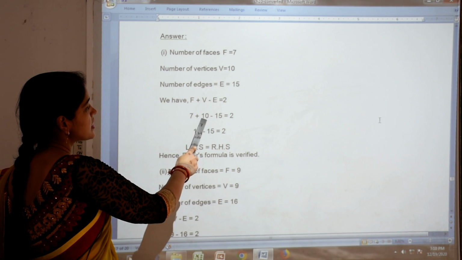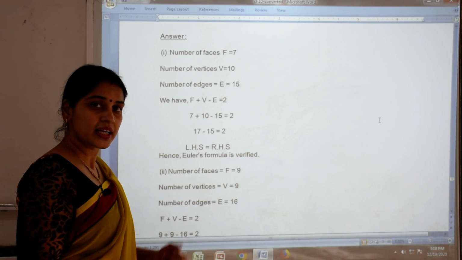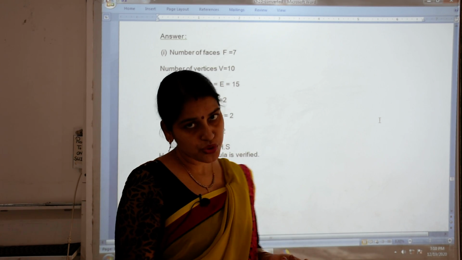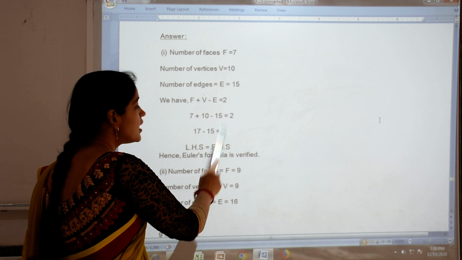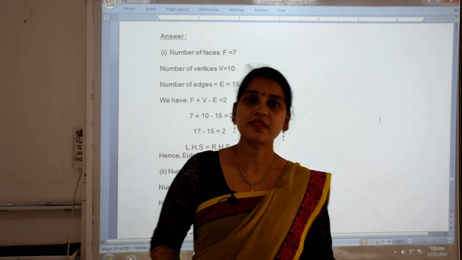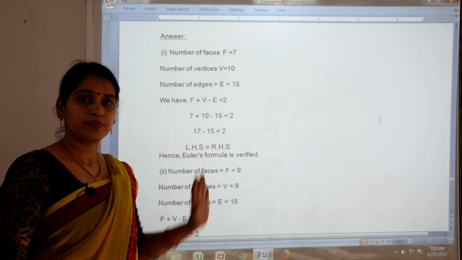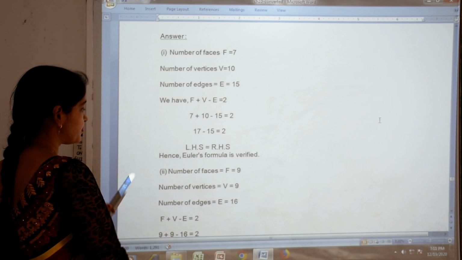So 7 plus 10 is 17, and 17 minus 15 is 2, and the right hand side is already mentioned as 2 in the formula. That means LHS equals RHS, so Euler's formula is verified. In this way we have proved that Euler's formula is true.